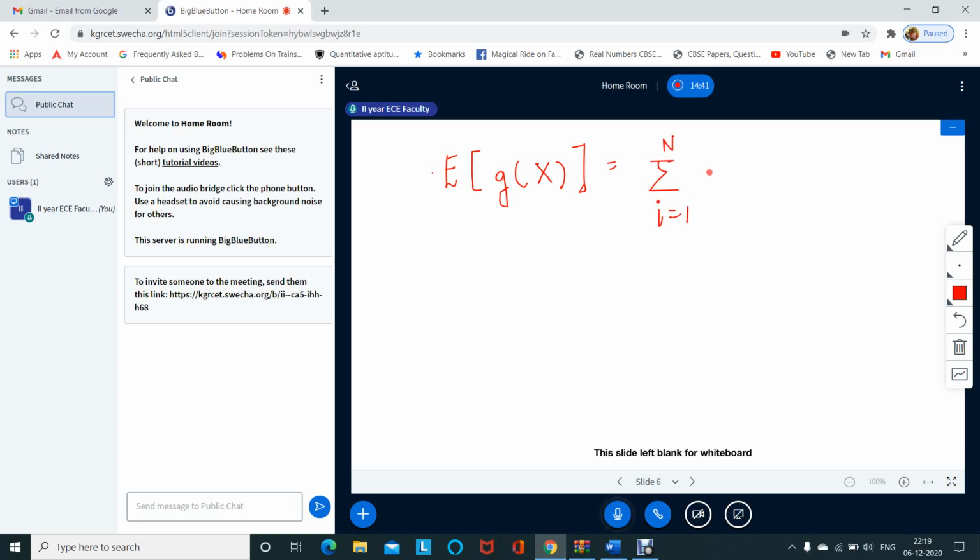In place of xi, which we have written in case of expected value of discrete random variable, here we will be writing g of xi into probability of xi. So this is the expected value of the function of the random variable, right?